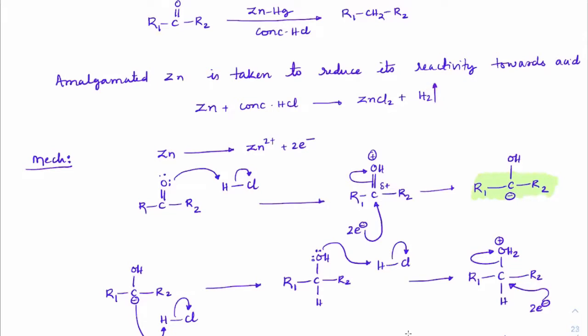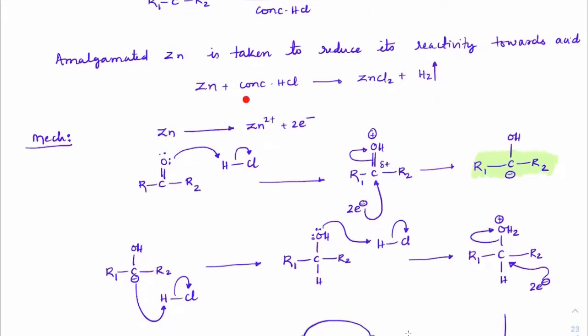Got it? It's a rigorous reaction with concentrated HCl. So it won't stay in the solution, it will fizz out as H2 gas. So to make its reactivity less, what, beta? No. If it is not there in the solution, then it won't be available for the ketone. The next reaction is